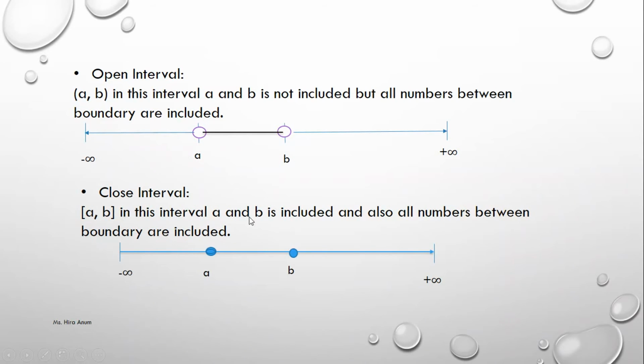Closed interval: A and B are included, and the inner values are also included. So we make a circle like this and this. A and B are included. If we take A equals 0 and B equals 1, then 0 and 1 are also included, and 0.5 is included. But -1 and 2 are not included.